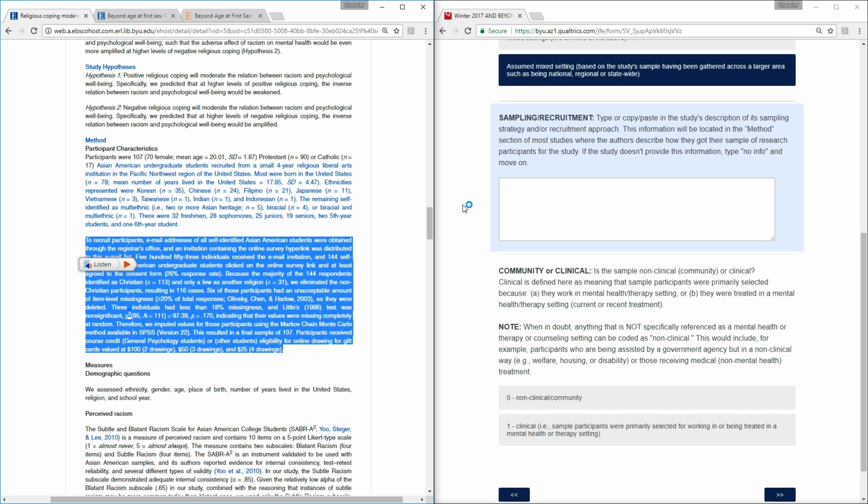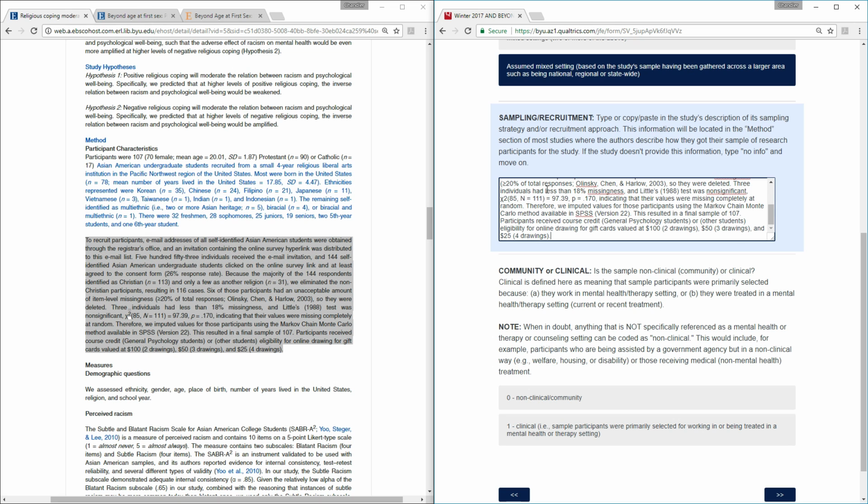So we're going to go ahead and just copy the whole paragraph. Most often it's better to just try and get as much information as you can about sampling and recruitment. Sometimes it'll be hard, it'll be scattered through a couple different paragraphs. One paragraph will have just 2 to 3 sentences in the middle about recruitment. Maybe the sample description is at the top, but then they go on to explain something else before they explain recruitment. So just read through the entire method section and make sure we get all that information.